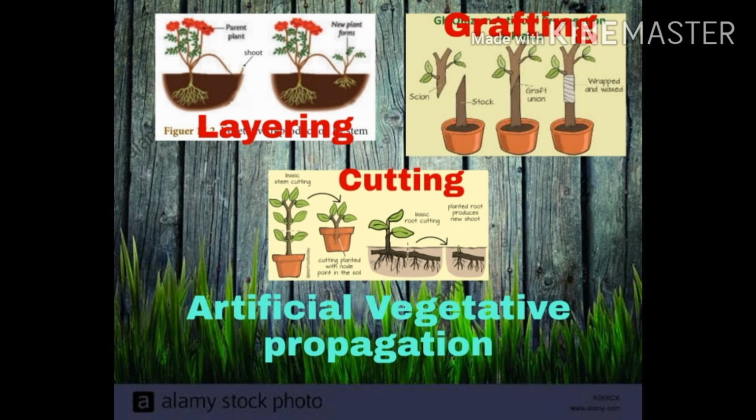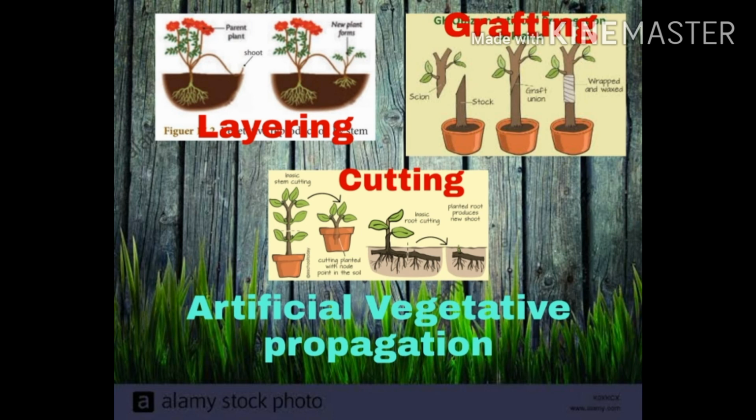Okay. Next method is cutting. Normally we do this in our home. Just cut a portion of a stem or a branch or even a leaf. Then we normally plant it in the soil and a new plant is produced. So that is called cutting. Okay. Next method is grafting. Normally we do this method in horticulture for producing many commercially useful plants.